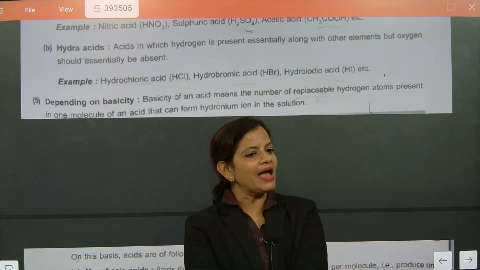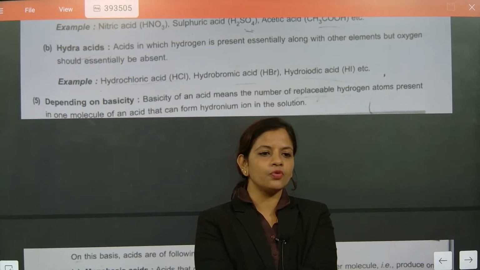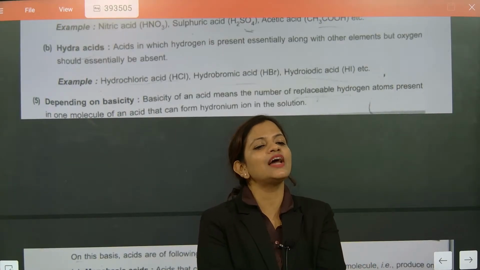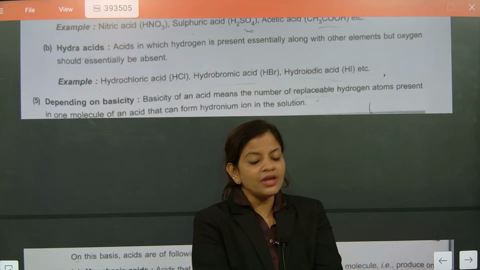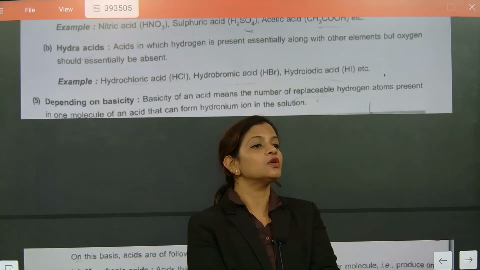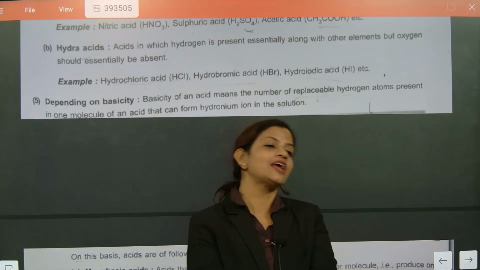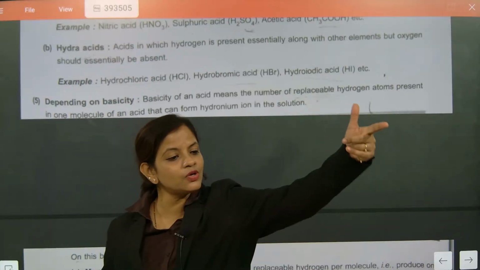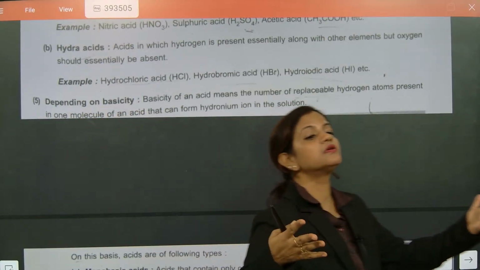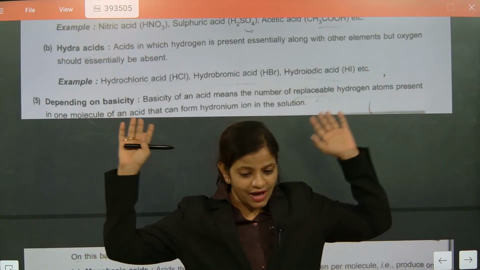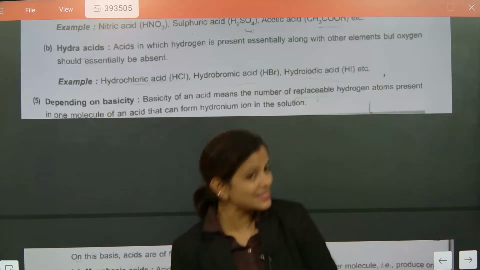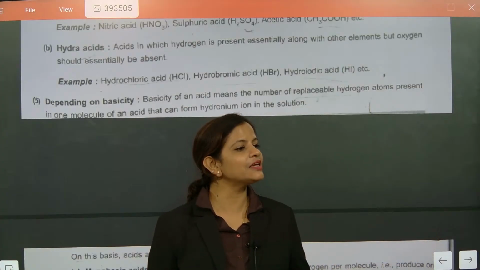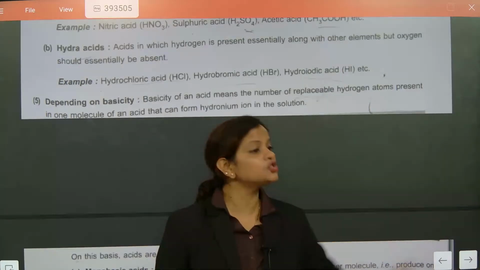If I say I have 1 rupee, you will ask me, Auntie, can you give me 1 rupee? I have only one, you are asking for one. If I have 2, you will ask 2. If I have 3, you will ask 3. So that is called monobasic, dibasic and tribasic. If I have only 1 hydrogen, if I have 2 hydrogen, if I have 3 hydrogen, that's it. Why is the word basic used? Because I am going to meet with a base. Monobasic means I am going to meet with a base to make water.